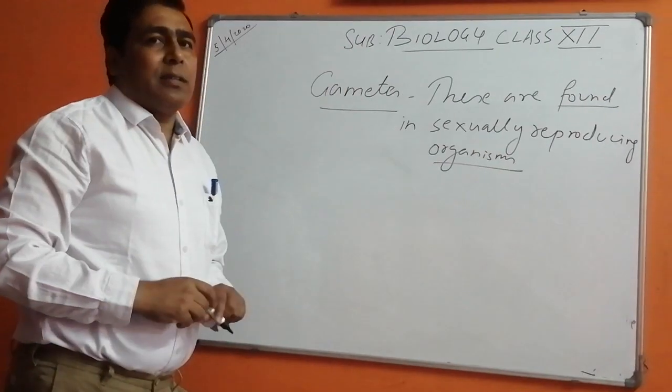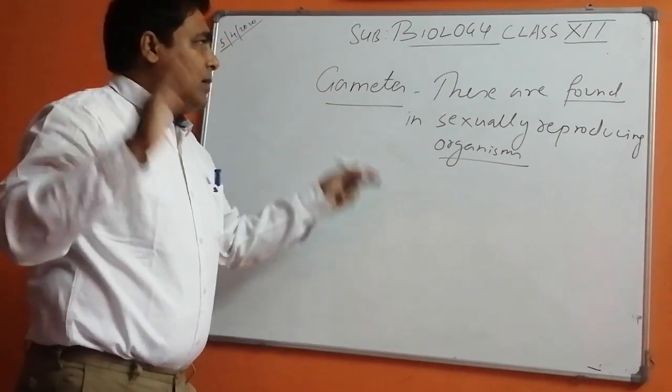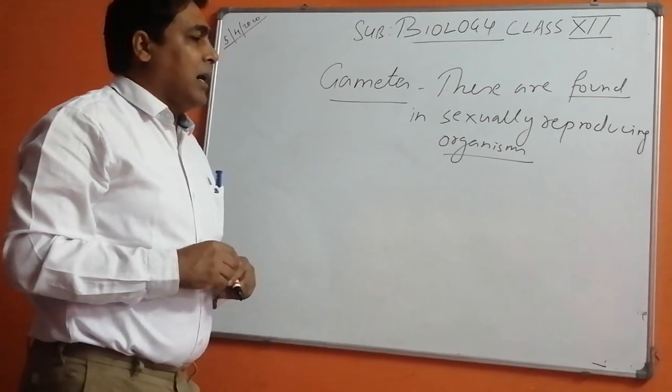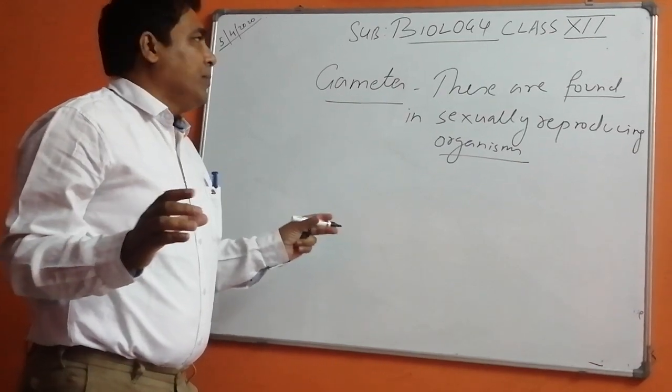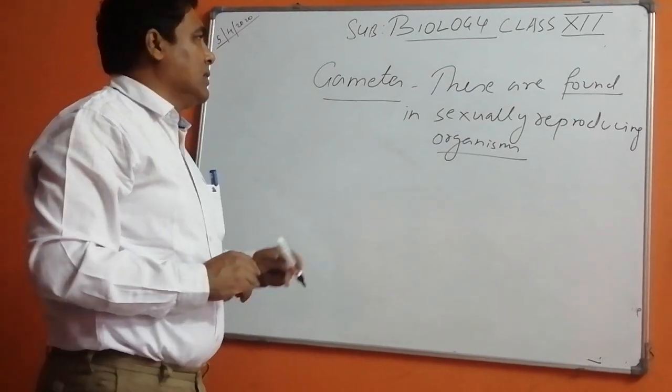I told you in your last lecture that in sexually reproducing organisms, gametes are produced, and there are two individuals involved in the reproduction.